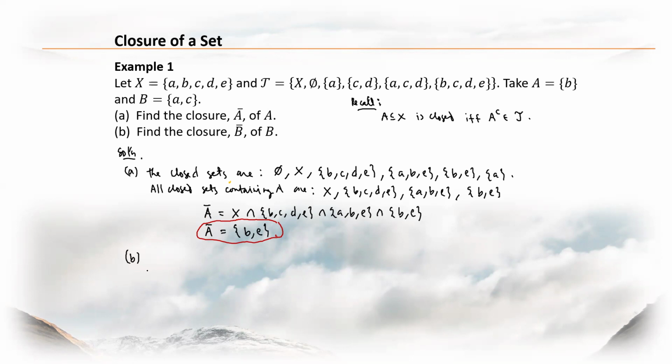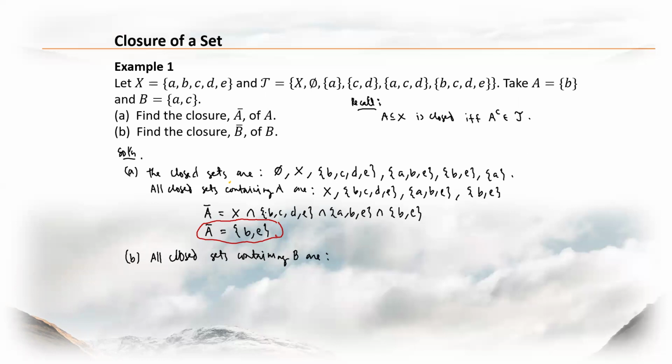So from A, we already have the empty set, X, B, C, D, E, A, B, E, B, E, and A as the closed sets. So we need only to list down all closed sets containing B. And what are those?